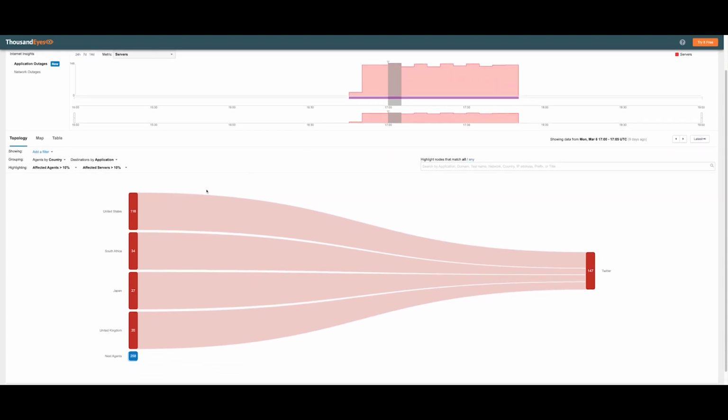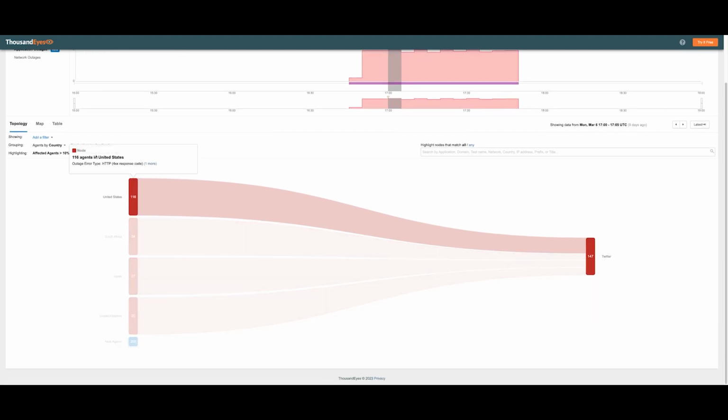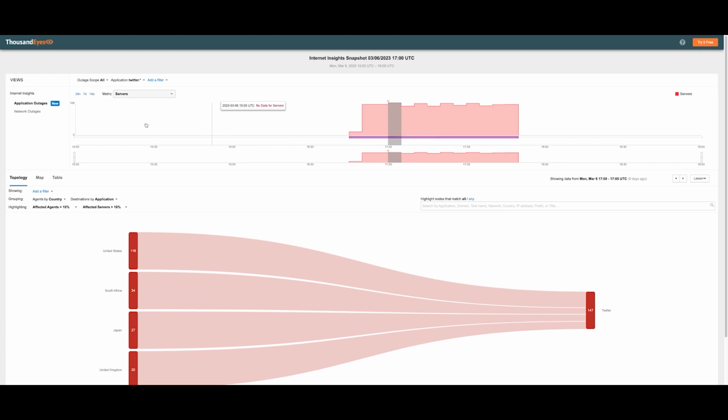And when it comes to locations, we can see quite an interesting spread of these servers located in the United States, South Africa, Japan, United Kingdom, and other regions. In fact, if I switch over to the metric called locations, we see that approximately 26 locations were affected globally. Here we are grouping by applications, but we can do something similar by server network, where we can see that quite obviously the Twitter autonomous system was affected.